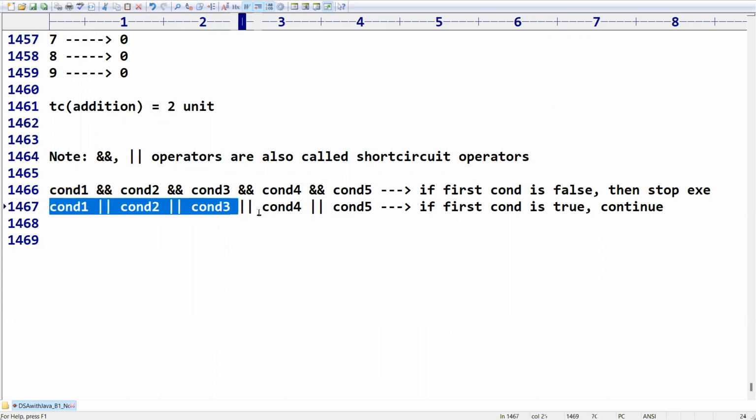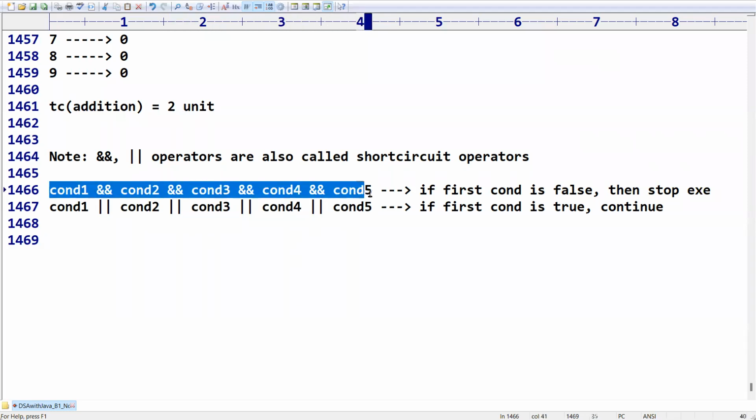And the second case with OR: for example, I want to do KYC of a bank account or credit card, or KYC for my Paytm wallet. Bank people came to my house and asked, Sir, can you please show me your Aadhaar card or your PAN card or your driving license or any other ID proof? Any one of these is sufficient. They are not asking for all. If I show my Aadhaar ID, it is sufficient. They will do KYC and go. Are they verifying the rest of the things? No. I think you got the difference between both. Make sure this entire statement is a single condition, not 5, but made up of 5 conditions.